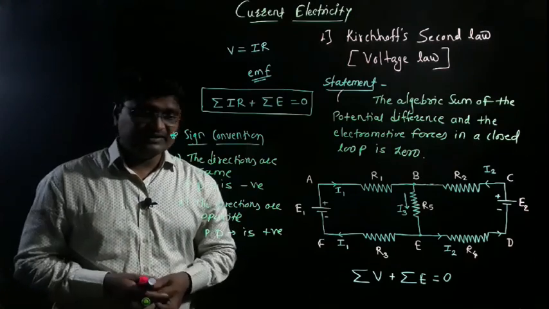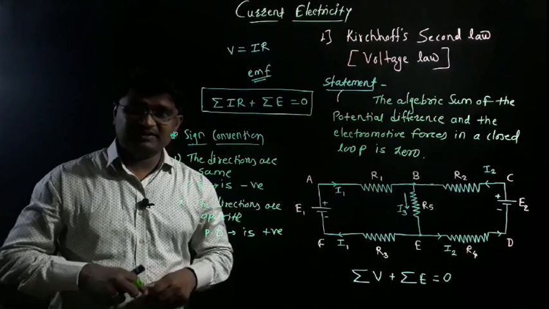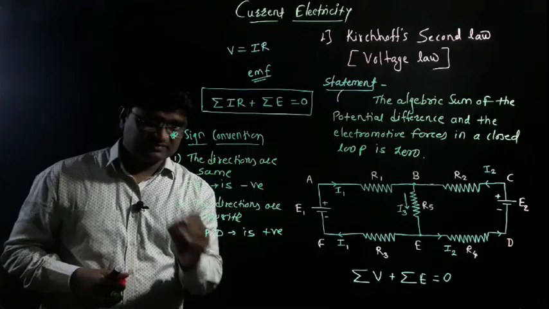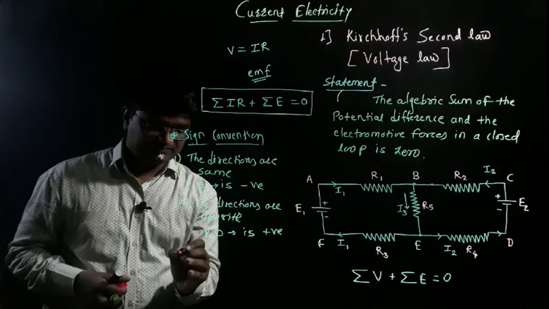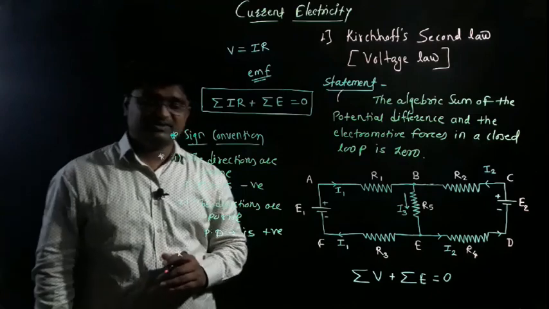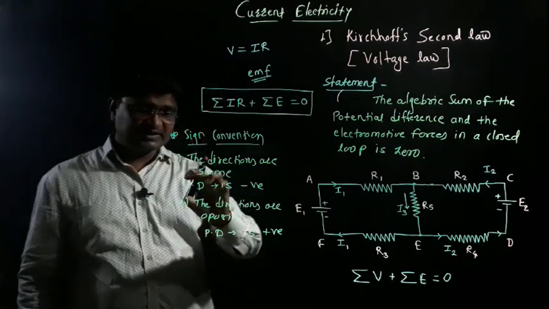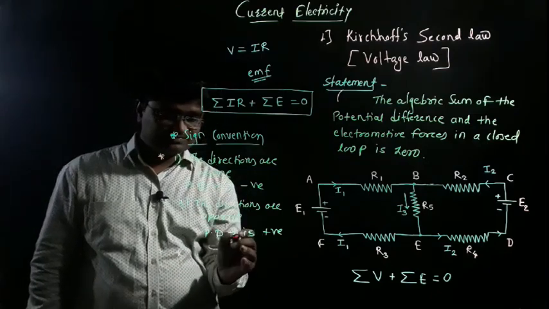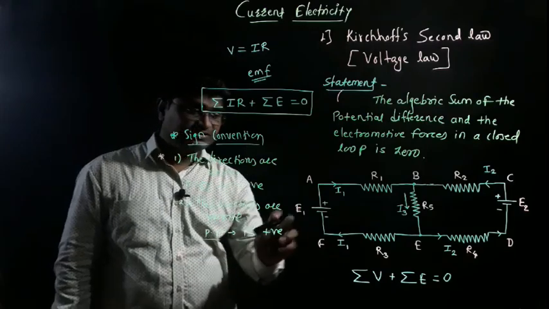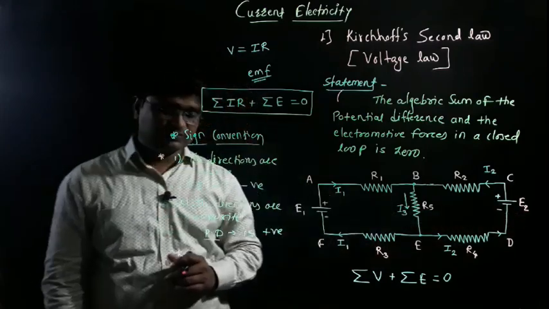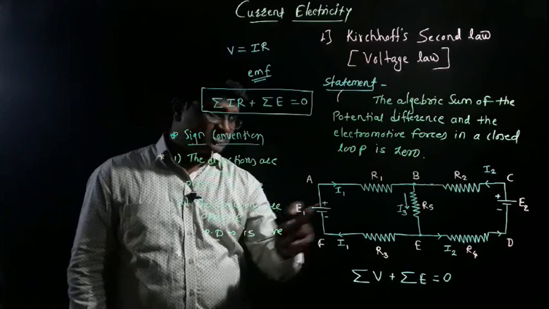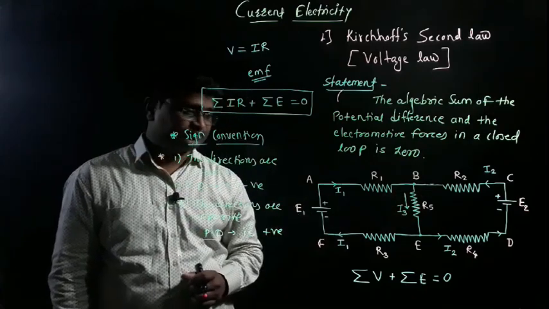Okay, let's see then the second sign convention, and this is very important. Consider that this is the first and this is the second sign convention. The first sign convention is about potential difference and the second sign convention is about electromotive forces. So first electromotive force E1 and then E2.